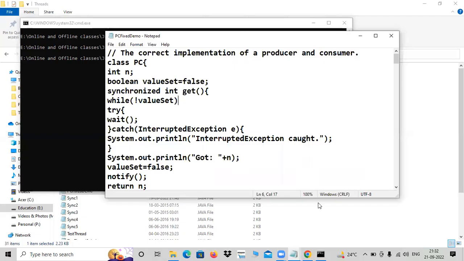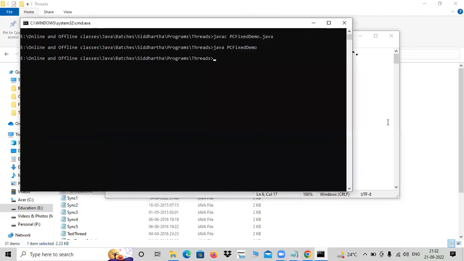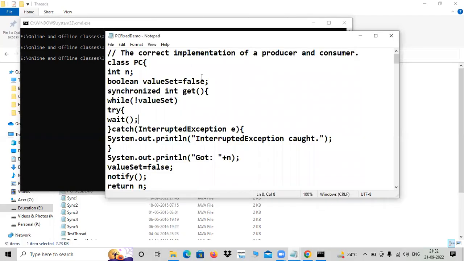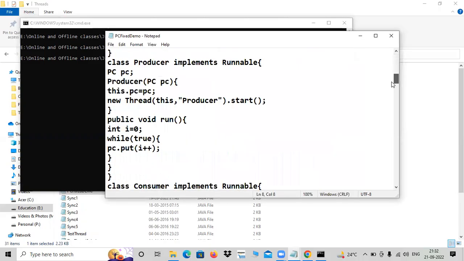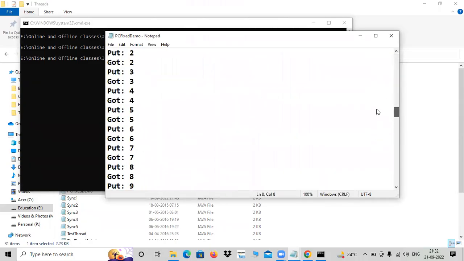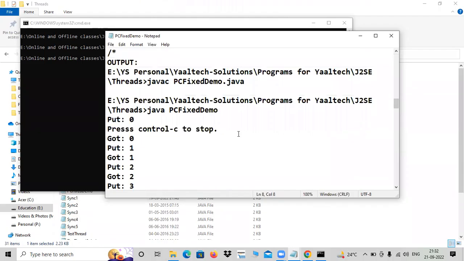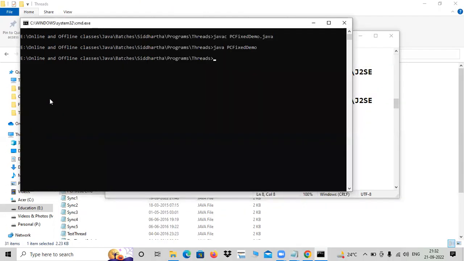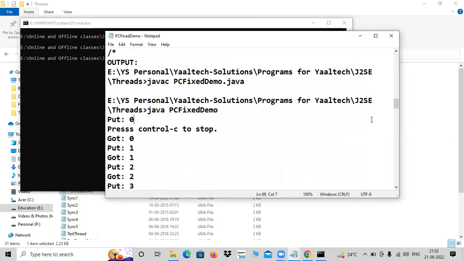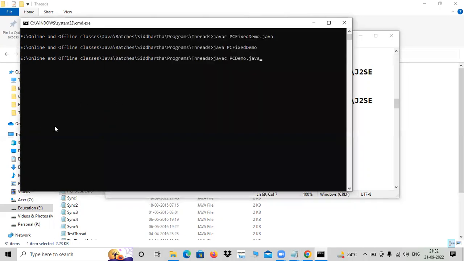PC fixed demo should run. Anything went wrong? I might have changed the code when explaining to somebody else. It should come like this: 0 1 0 0 1 1, like that. Let me run again. I don't know what went wrong. Is it PC fixed demo? Right. Let me compile again.